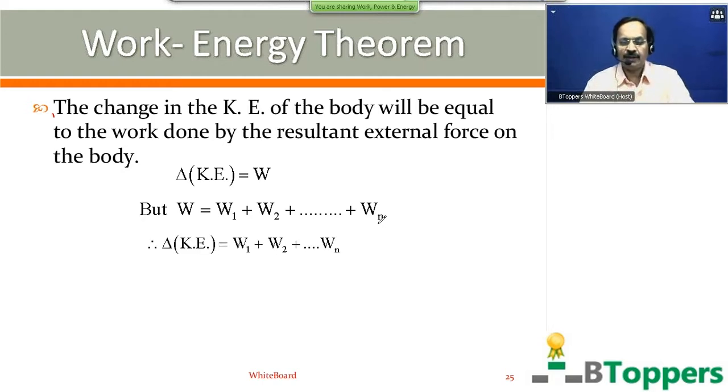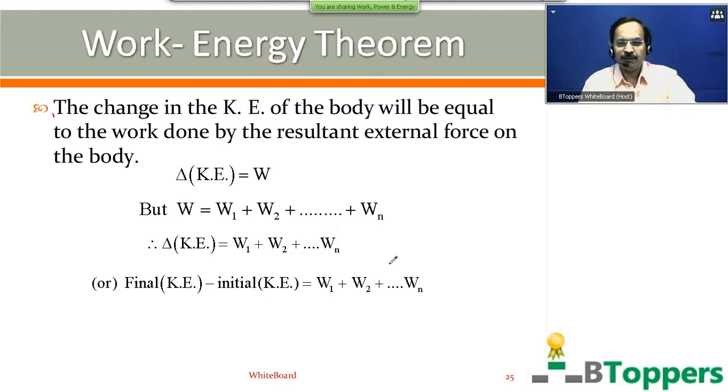That means I am again summarizing the discussion I have done about the work energy theorem. So you can write delta K, substituting this value of W on the right side. Delta K can be written as W1 plus W2 plus W3 up to Wn, where n represents the number of external forces acting on the body. That is, the change in the kinetic energy of the body is equal to the algebraic sum of the works done by all the external forces acting on the body. You can write delta K equal to final kinetic energy minus initial kinetic energy.